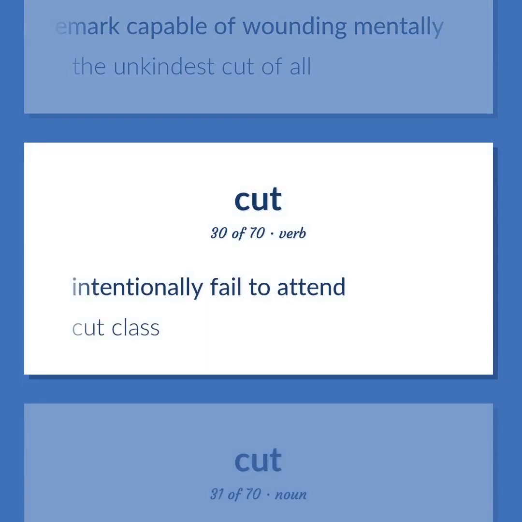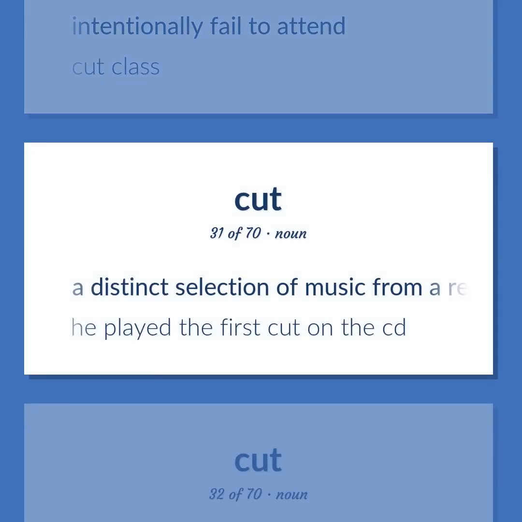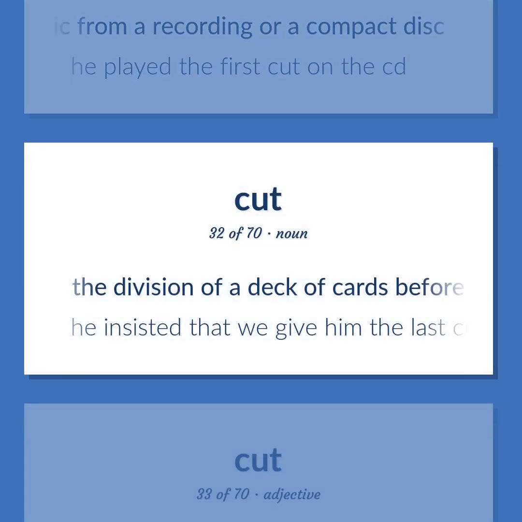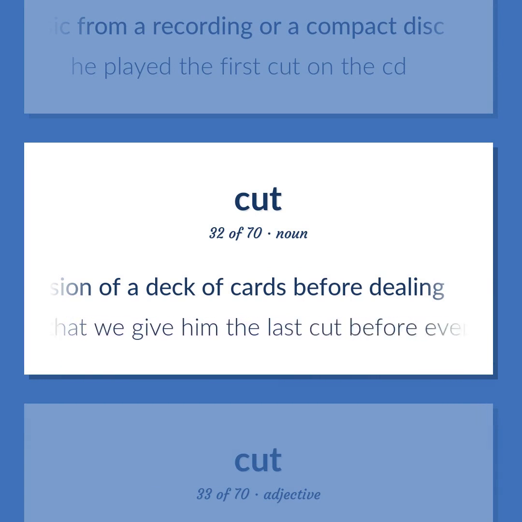Intentionally fail to attend. Cut class. A distinct selection of music from a recording or a compact disc. He played the first cut on the CD. The division of a deck of cards before dealing. He insisted that we give him the last cut before every deal.